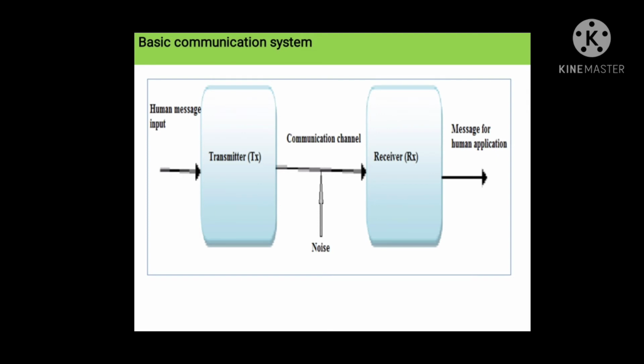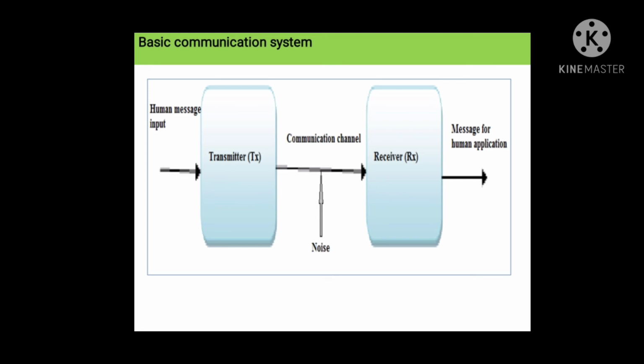So what is a communication channel? Communication channel means medium. It can be a wired or wireless medium. Wired medium means it can be optical fiber or coaxial cable. Wireless medium means electromagnetic spectrum, that is electromagnetic waves, etc. Sometimes noise can be added into the communication channel or medium. This noise means unwanted disturbance or unwanted interference that can be eliminated by using electronic circuits.